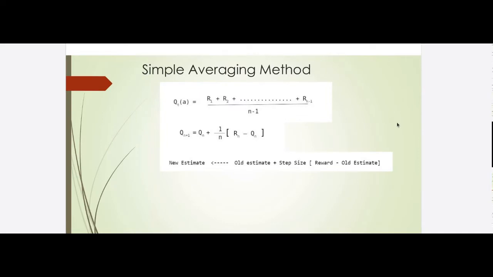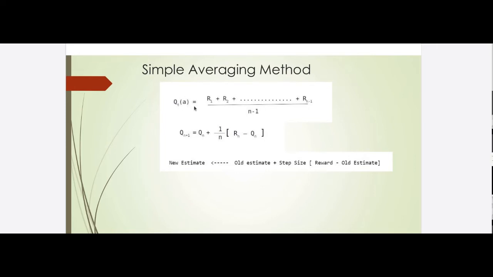In our discussion so far, we have seen that the dynamics of reinforcement learning involve actions taken from different states, which yield rewards based on the state-action pair chosen. The ultimate aim is to maximize the rewards in the long run. So in order to maximize the overall rewards, it is required to exploit the actions which get you the maximum rewards in the long run. However, to identify the actions with the highest potential, we also need to estimate the value of that action over time. So let's first explore one of these methods, called the simple averaging method, which will give the value of that action over time.